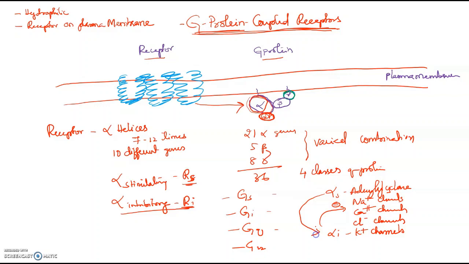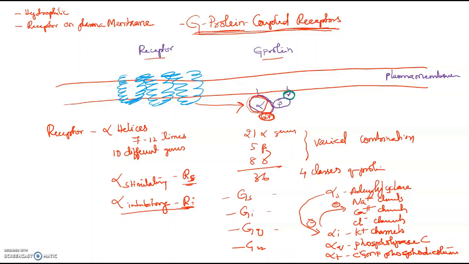Alpha S will have an inhibitory effect on the potassium channels. Then we have alpha Q, which activates phospholipase C. Then we have alpha T, which activates cyclic GMP phosphodiesterase. So there are different types of alpha subunits also.